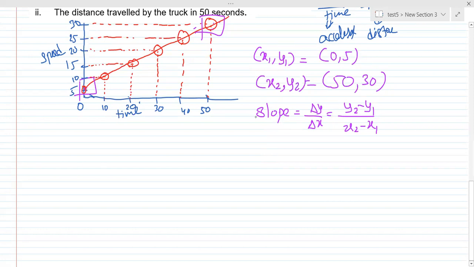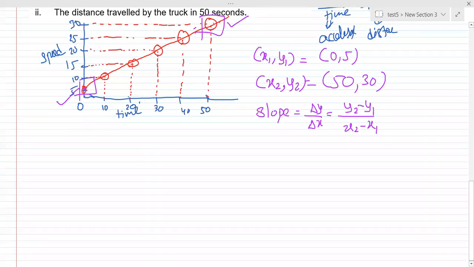Urjit, you can choose any 2 points, but as they have asked for the entire journey, I have taken the first one, and then the second one, this one and this one. Intermediate points you can actually take, but in the question they are asking for the whole journey. Is that point clear, Urjit? You have to take the first and the last one.